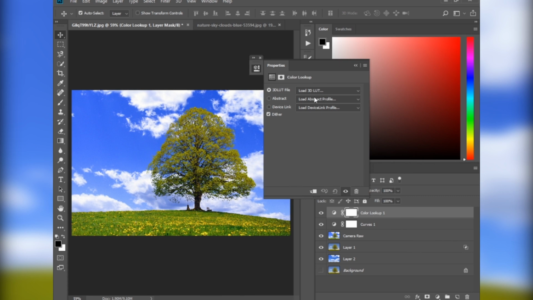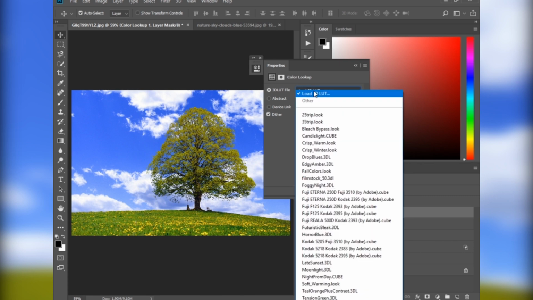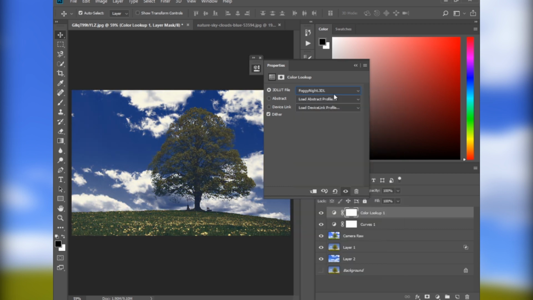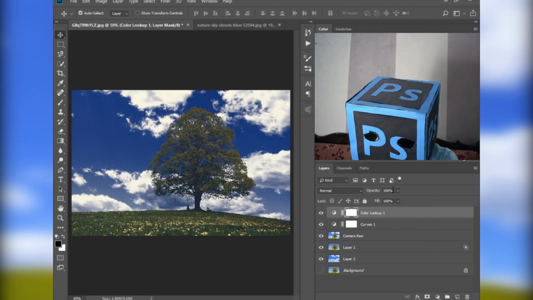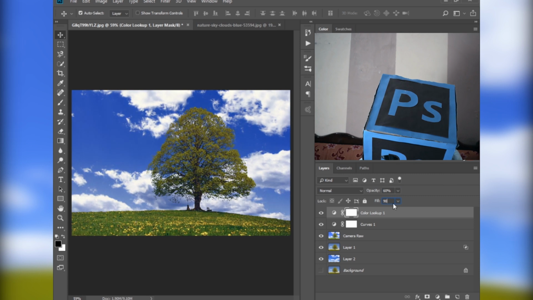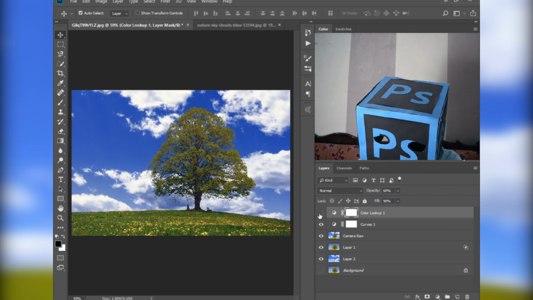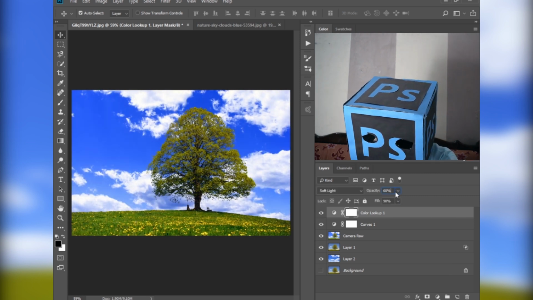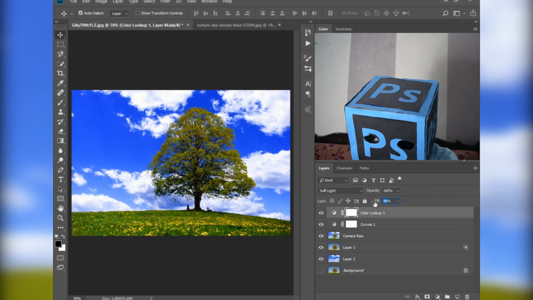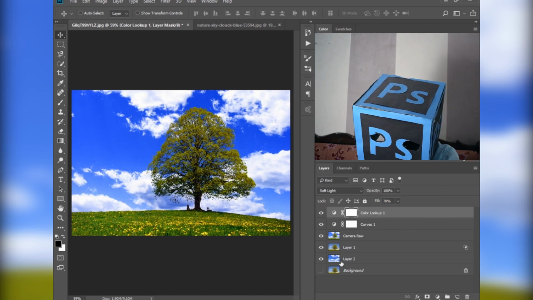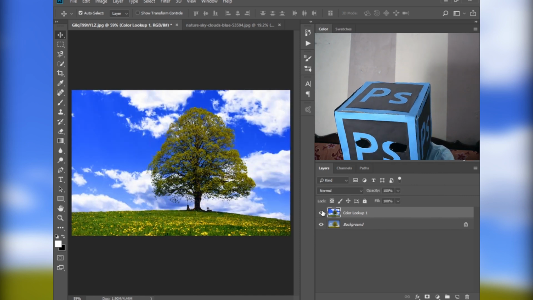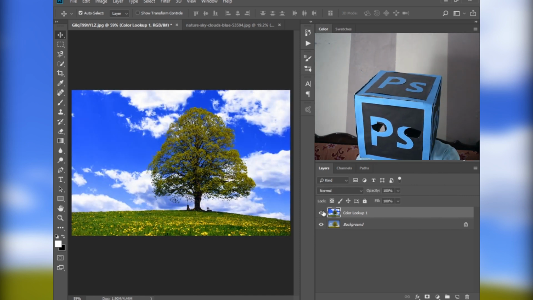Now in color lookups, you can add different effects. You can decrease the opacity or fill. Simply blend this layer to soft light and it will add a dramatic look to our image. Now press Ctrl Shift E to merge all these layers. So this is the before and this is the after.